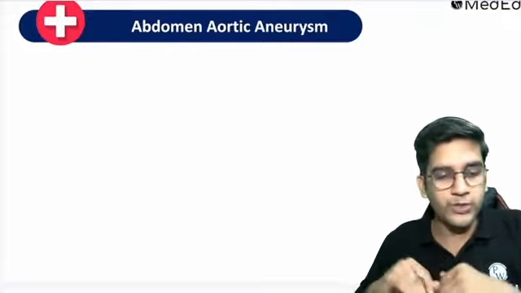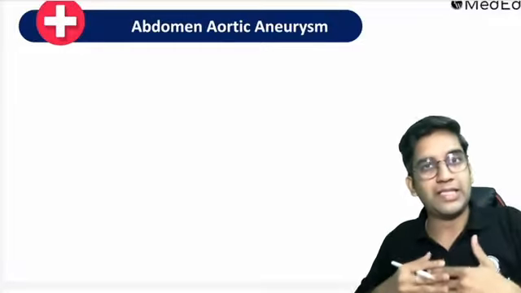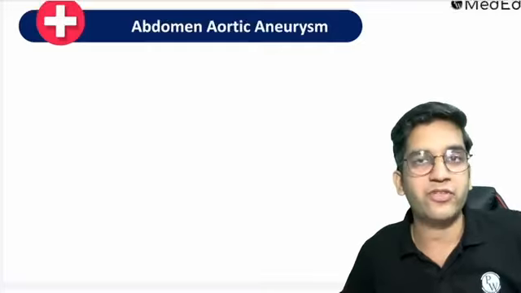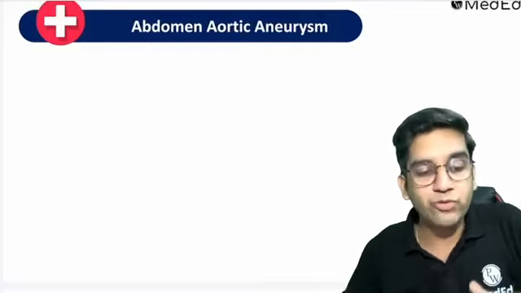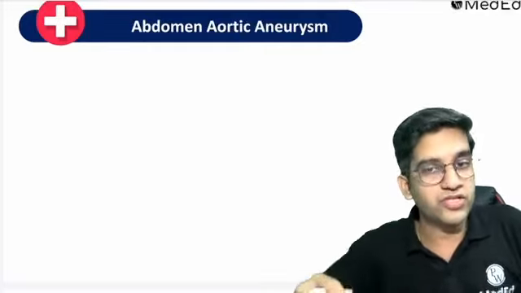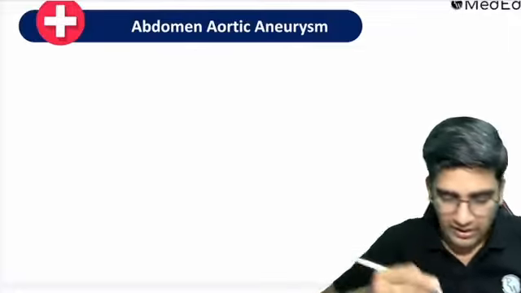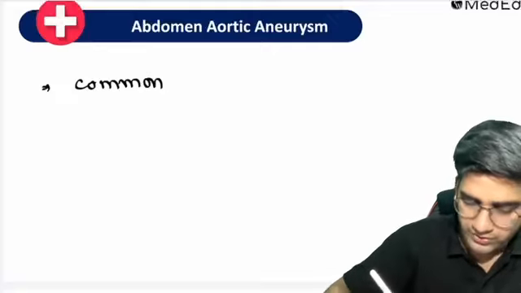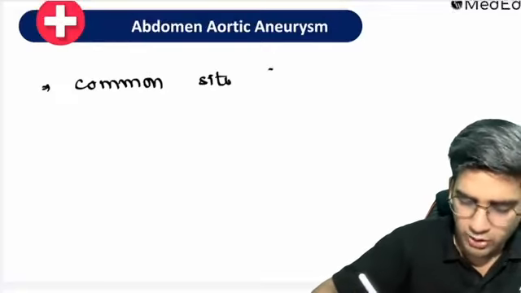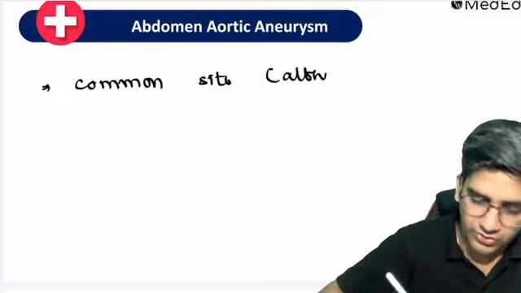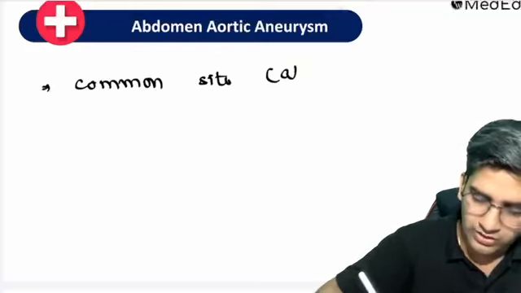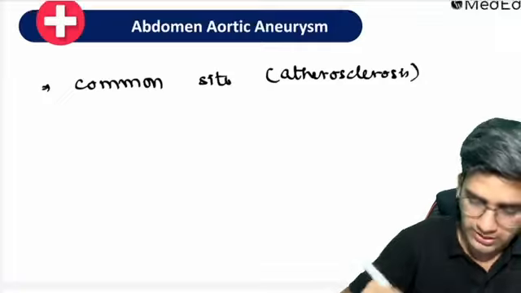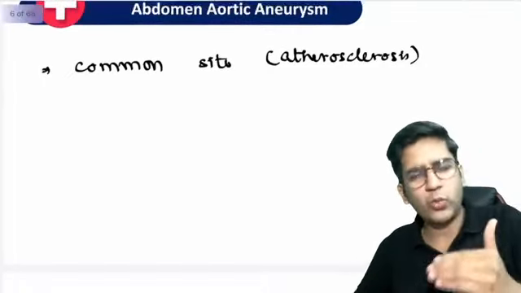So for an undergraduate, when you see an abdominal mass which is pulsatile, I want you to wait and carefully examine. Please, please, please refer to the surgeon at the earliest, because I have to treat it before it undergoes rupture, because if it undergoes rupture, it's gone, right? Abdominal aortic aneurysm is one of the commonest sites of aortic aneurysm. Again, the cause is undoubtedly atherosclerosis, right? I do have multiple other causes. We'll go cause by cause, right?